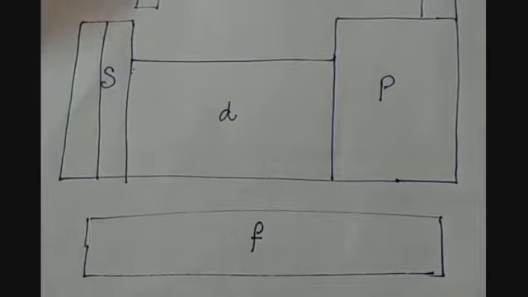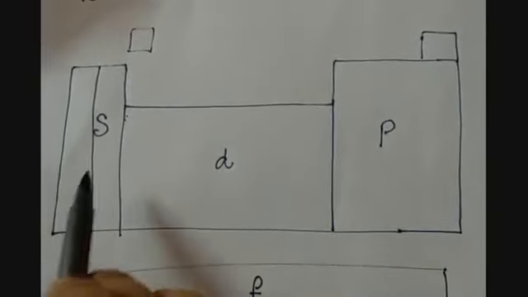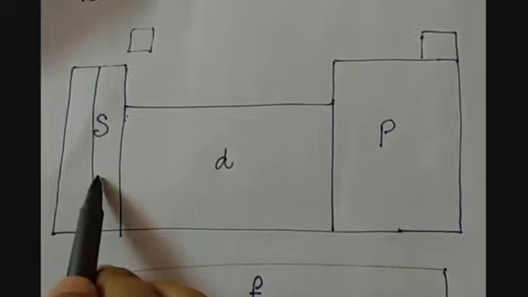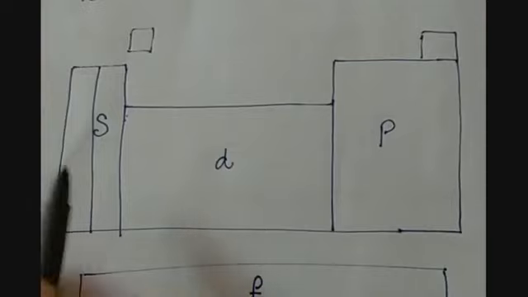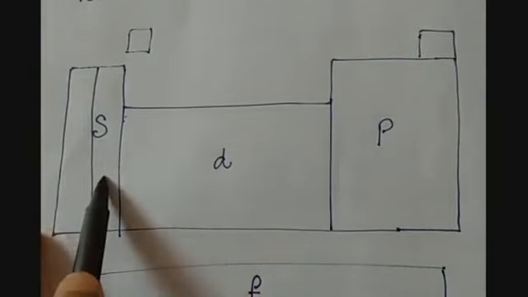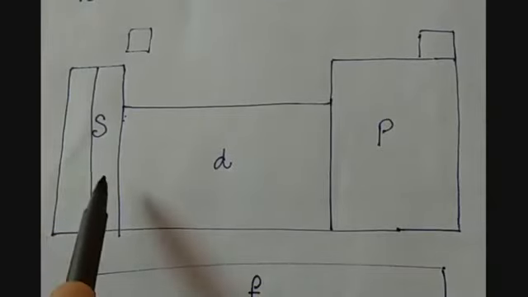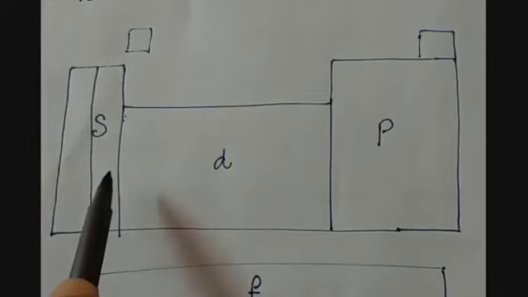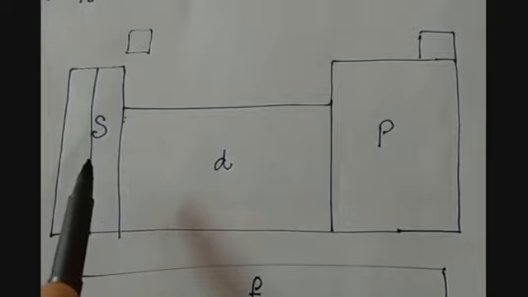Why are they named so? Because the s block contains the elements whose highest energy electron comes in the s subshell. Remember, the highest energy electron means the electron in the outermost shell, which will come in the s subshell of the outermost shell.